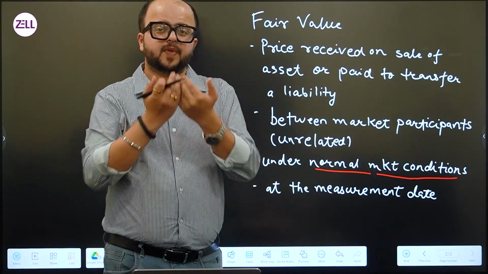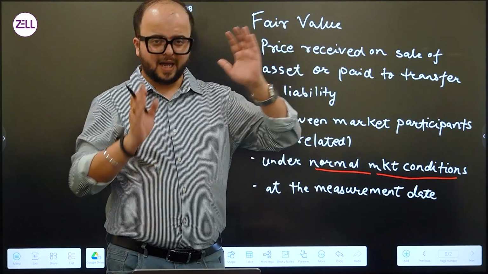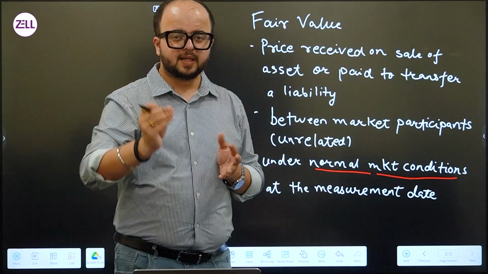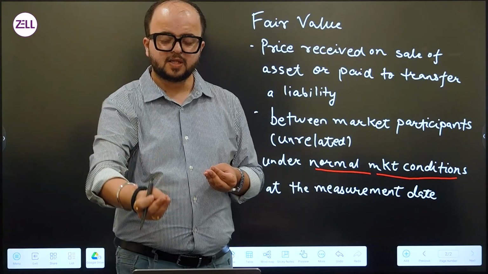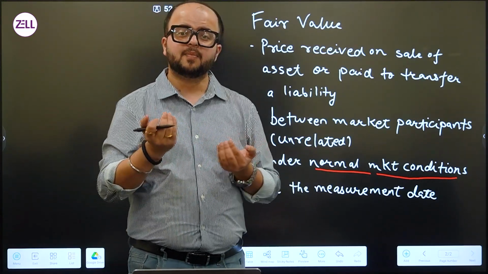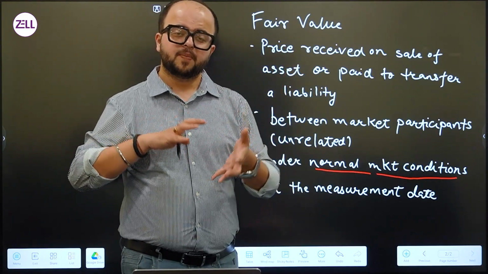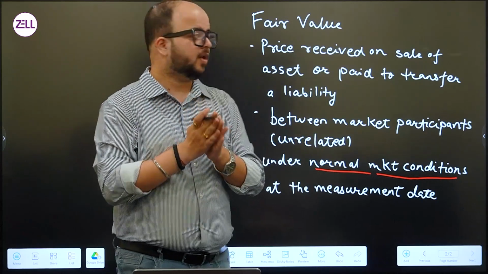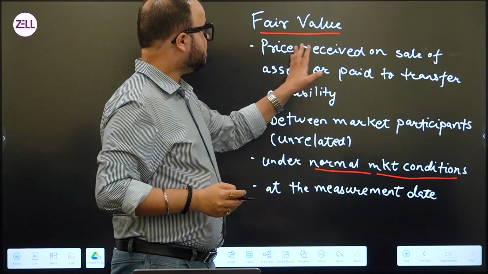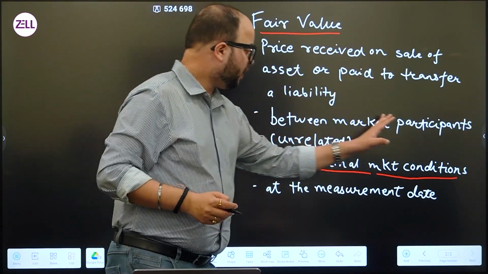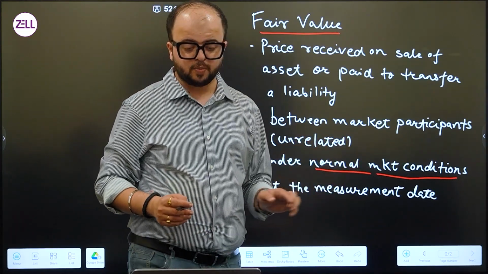So if I am selling my laptop, which is a second hand laptop, I put that ad on OLX, there is a price discovery that happens. What do we mean by price discovery? I have quoted a price, say for example 20,000. There is a basic bargaining that happens between me, the seller, and the other person who is the buyer, and based on the negotiations between us, we arrive at a price. That price is my fair value because it is the amount received on sale of an asset between market participants who are unrelated under normal market conditions at the measurement date.